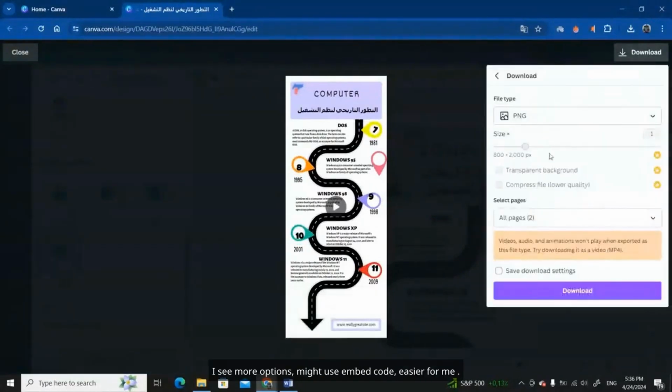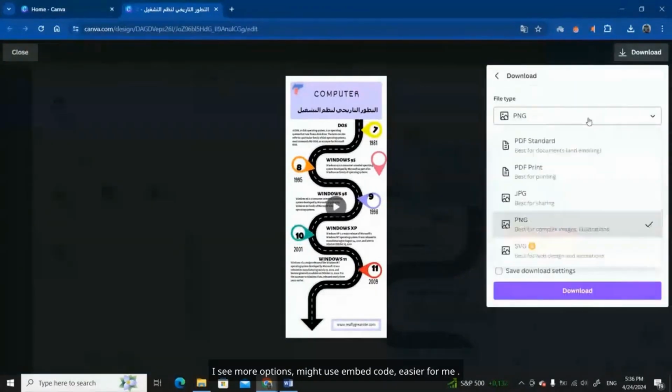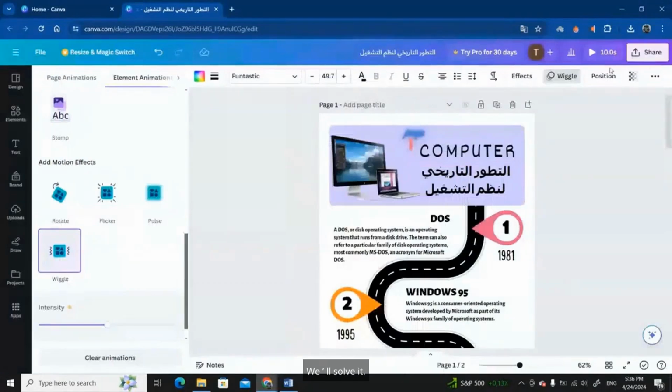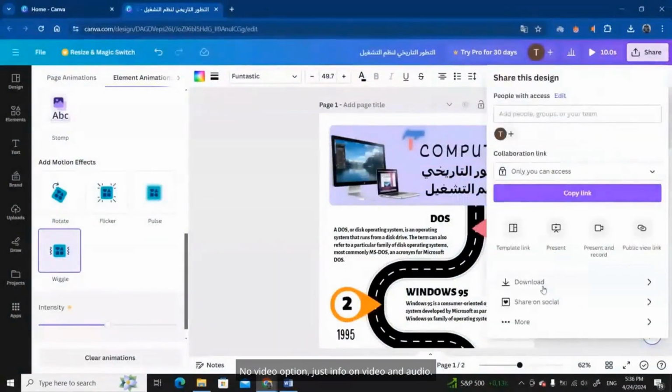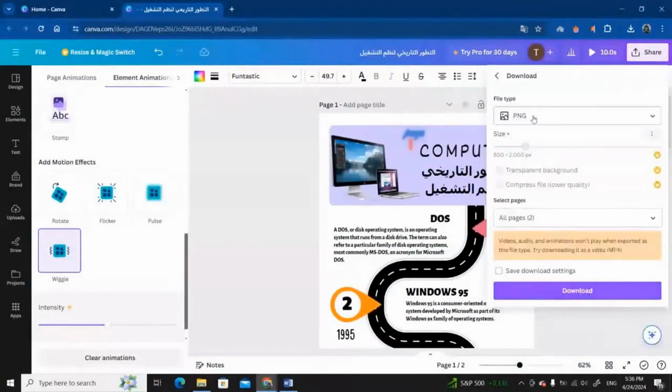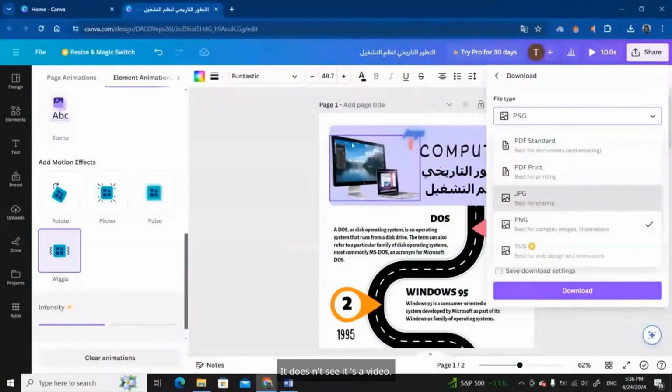I see more options. Might use embed code. Easier for me. Embed code works. Download doesn't. The format isn't designed as video. We'll solve it. Download shows 2 pages. Export options: PDF, JPG, etc. No video option. Just info on video and audio. It doesn't see it's a video.